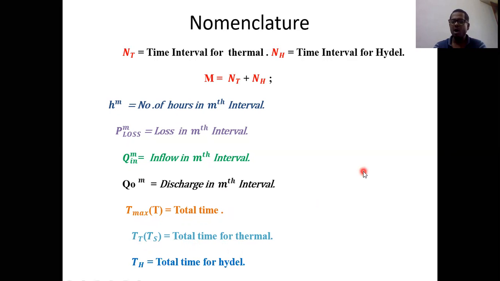So this is the nomenclature which is required to take up the first algorithm. Again, take a moment and all of you observe this nomenclature. The reason is that before you take the first algorithm, you must be familiar with this nomenclature, otherwise we can't move forward. That's why I'm spending a lot of time on the nomenclature. Very, very important terms. So observe each and everything. Take a moment.